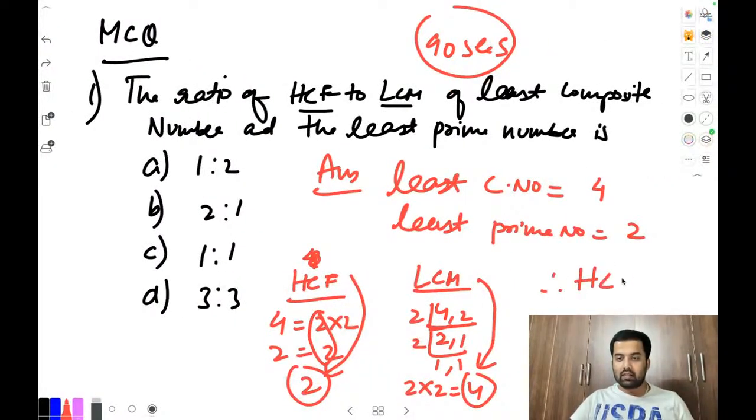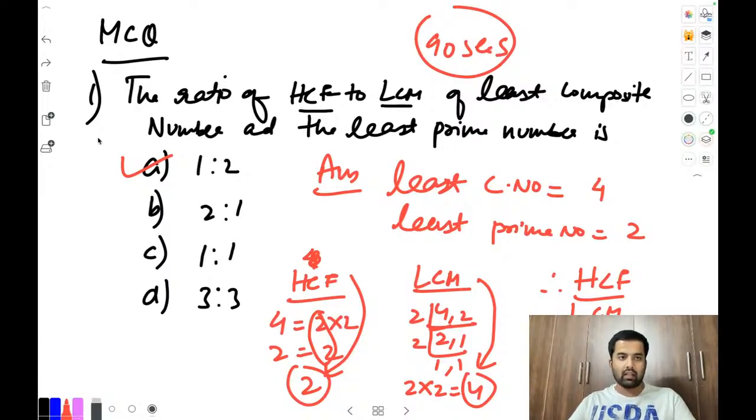Those who got this one, HCF by LCM, you have to focus. Put the values now. 2 by 4, cancel out. You'll get 1/2. That is the answer, which means option A is the correct one. Those who got option A, that is the correct one. Okay, let's switch to the next one now.